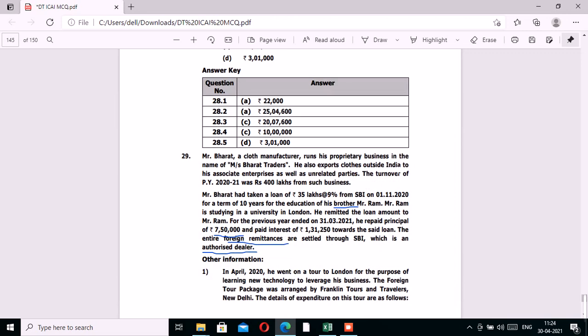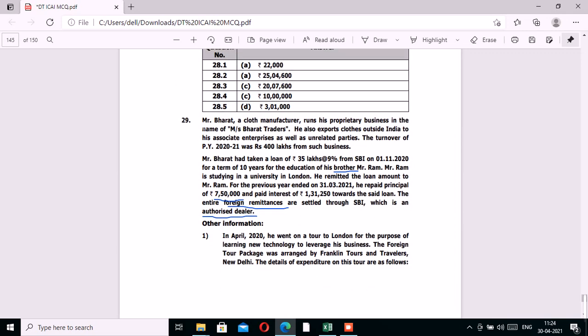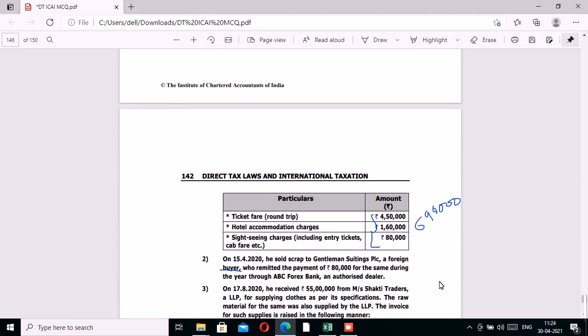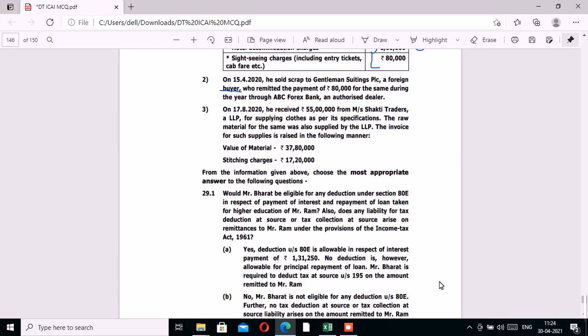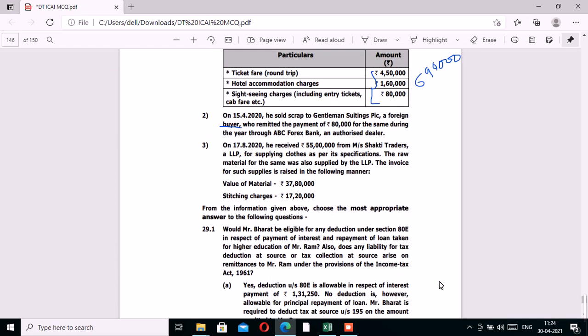Mr. Bharat is an individual, therefore the TDS rate would be 1% under section 194C. If we compute 1% of 17,20,000, we get 17,200.